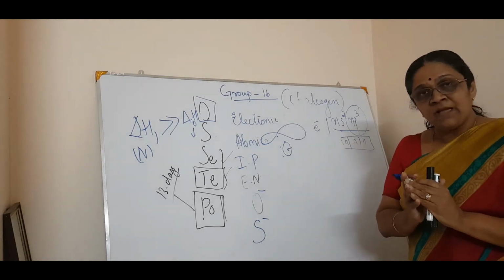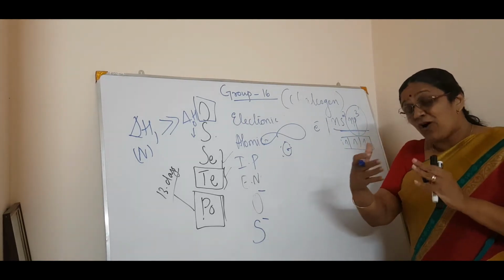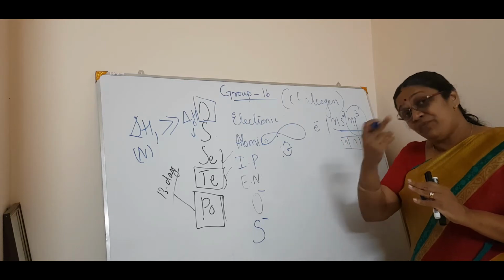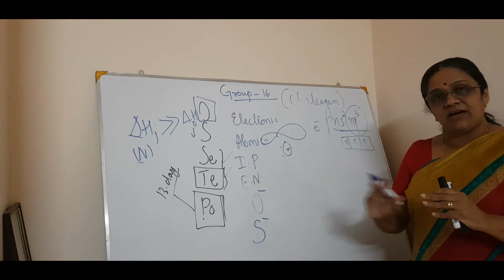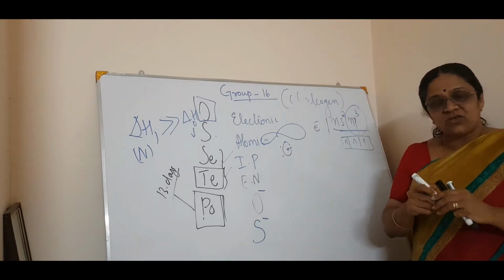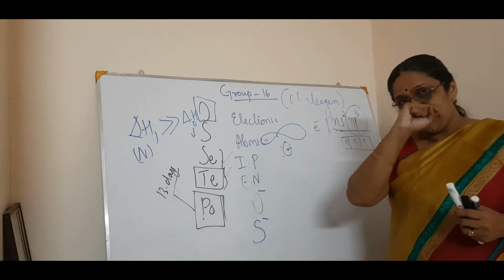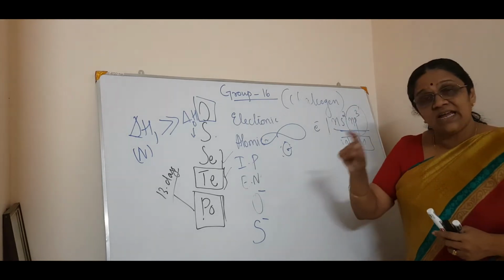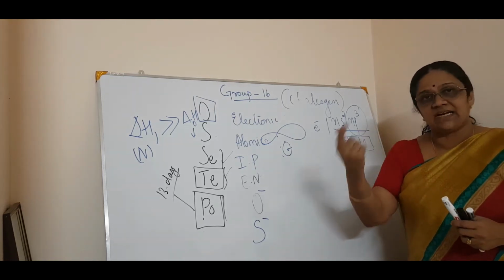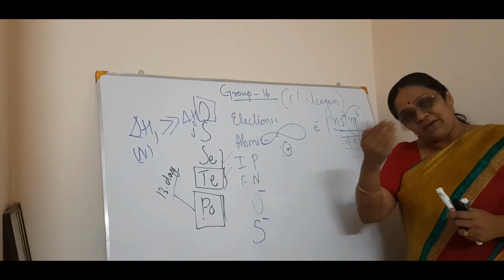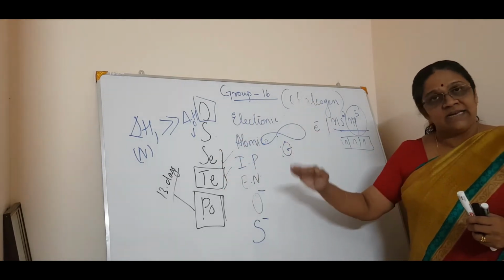So it doesn't have much tendency to attract; it is somewhat reluctant to attract an electron compared to sulfur, being a bigger atom. In the table you will see that oxygen has a lesser electron gain enthalpy and sulfur a greater one. But afterwards, from sulfur to selenium, tellurium and polonium, it is decreasing.